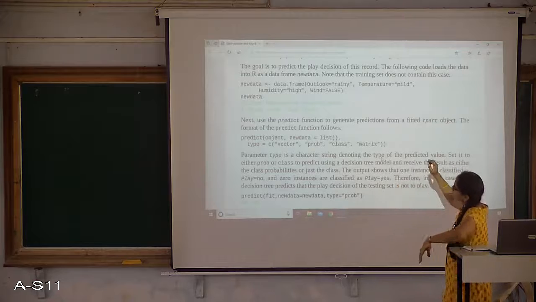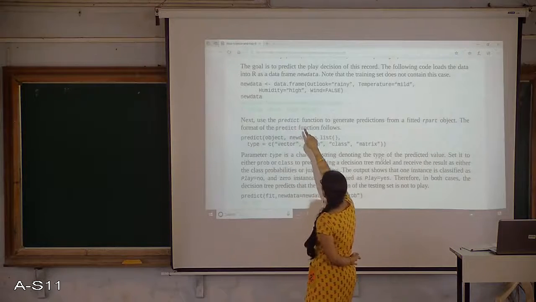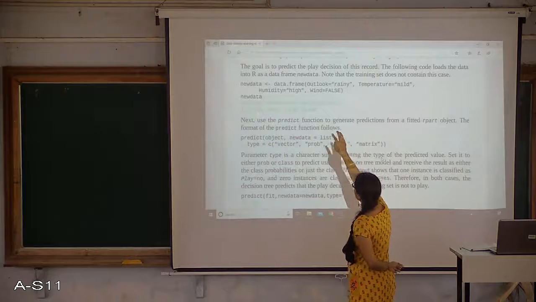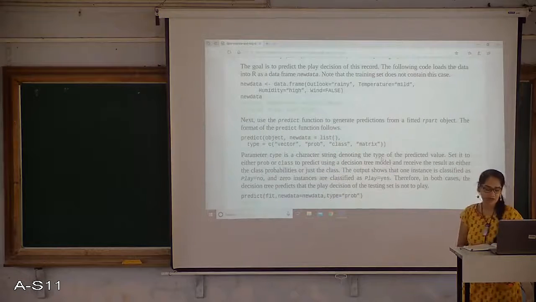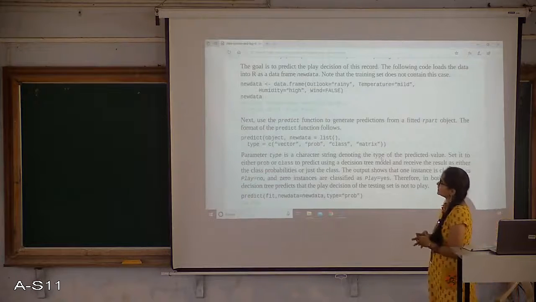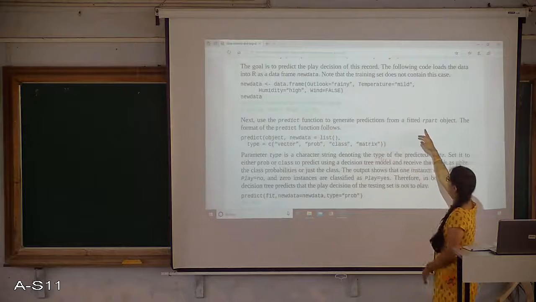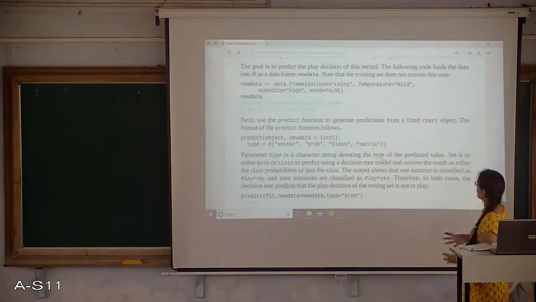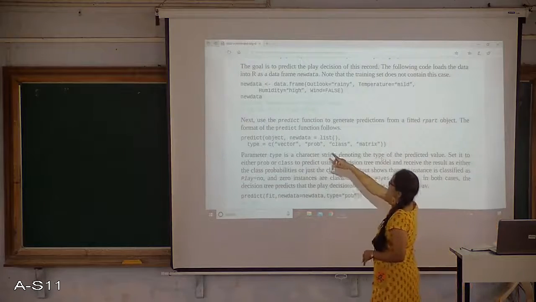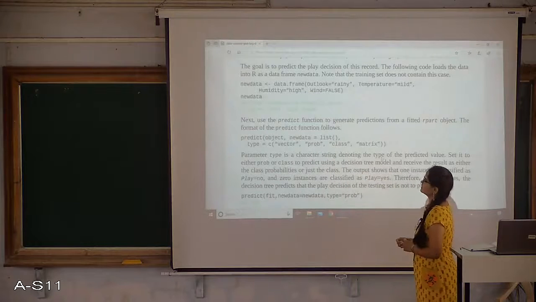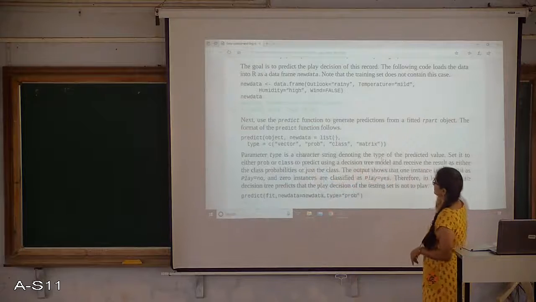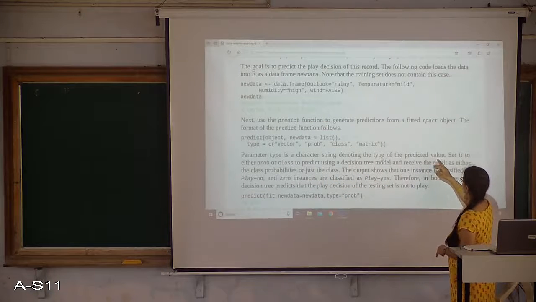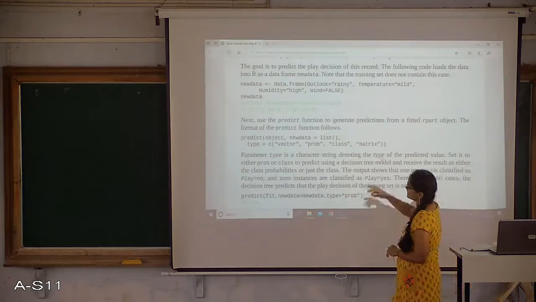Rainy, mild, high, false: this particular case is not possible because in my training set I have not included it. Then we can use a predict function to generate a prediction from the fitted object we created. Here I am taking the same new data as a list. The parameter type is character strings. I am creating a vector to predict different values using the predict function.